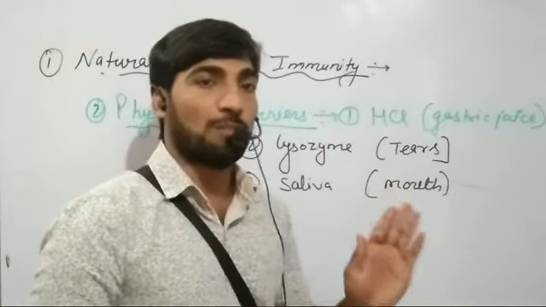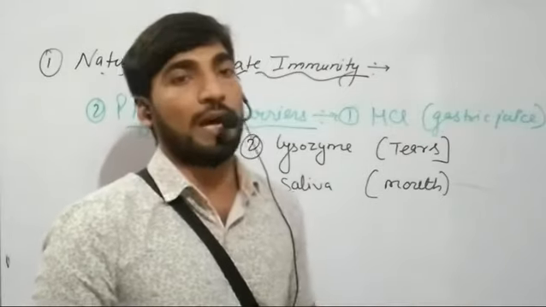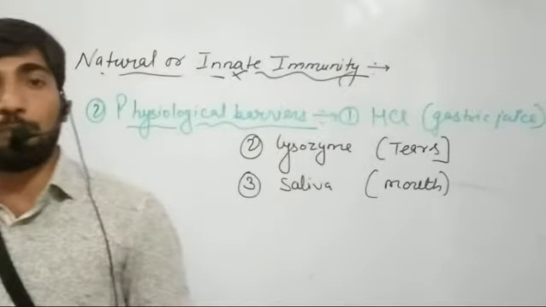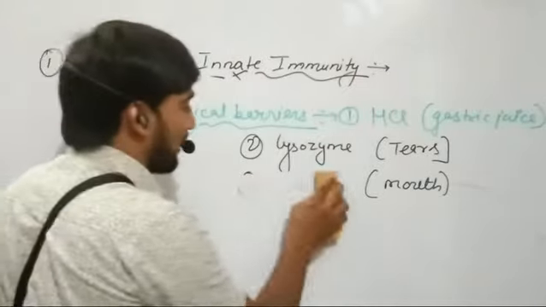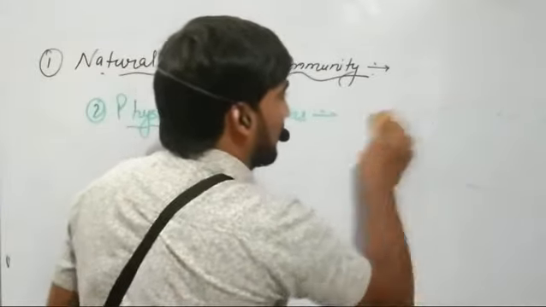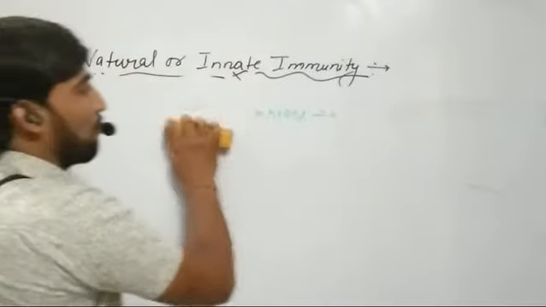So they are responsible for killing of pathogens, or they provide a barrier to the entry of pathogens in our body. Now the third type of barriers which are provided by our body or by our immune system, that is by innate immunity, which prevents the entry of pathogens in our body.